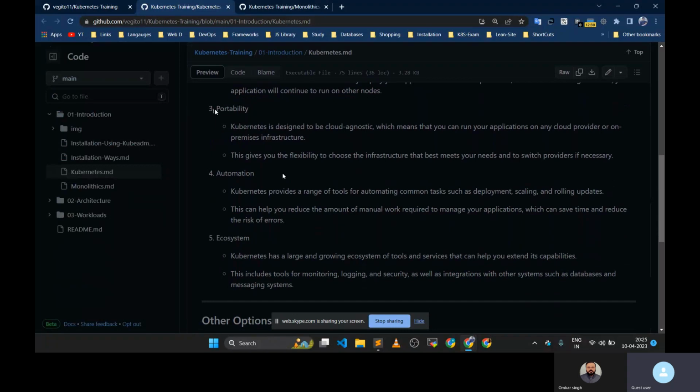The next thing is portability. Portability means we can spin up the Kubernetes cluster on bare metal. If you have VMware or VirtualBox on your local machine, you can create a Kubernetes cluster. You don't have to depend on the clouds. But also there are multiple clouds which offer managed Kubernetes clusters. In the case of AWS, it offers EKS. In the case of Azure, it offers AKS. And in the case of GCP, it offers GKE, right?